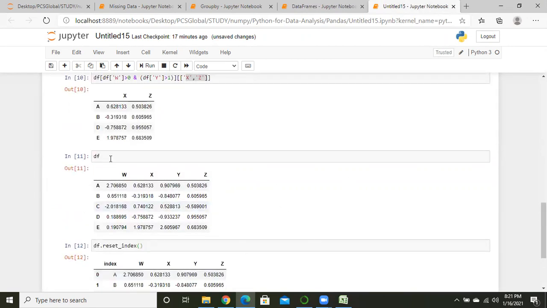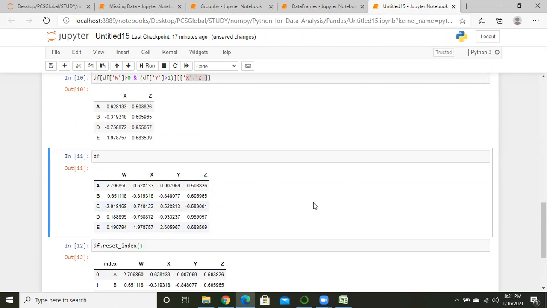Guys, we all know that if we want any data frame, Python gives us a series, or we can say Python gives us an index value, right? A B C D E is an index value.